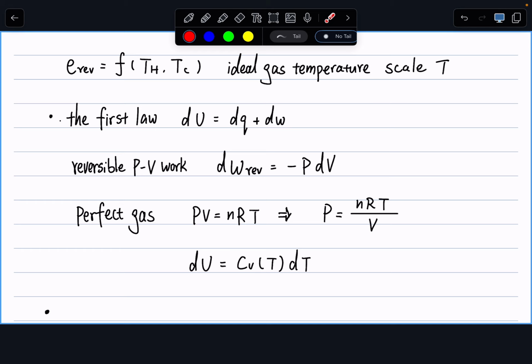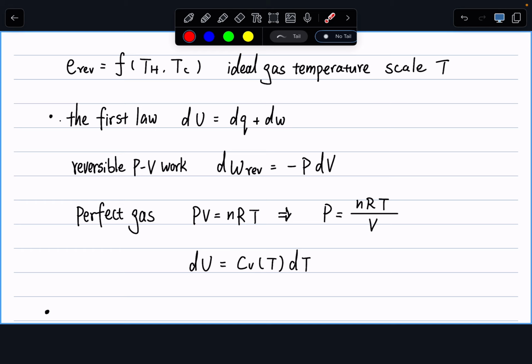What do we have? We have our first law of thermodynamics, that is delta U equals Q plus W. Rewriting, we can write dU equals dQ plus dW. Now delta U equals CV dT for ideal gas. The dQ will remain the same.